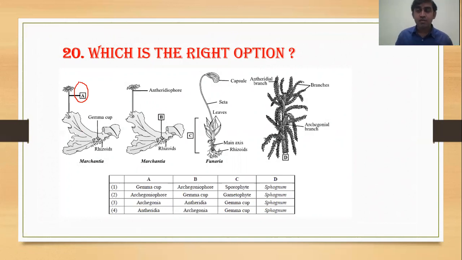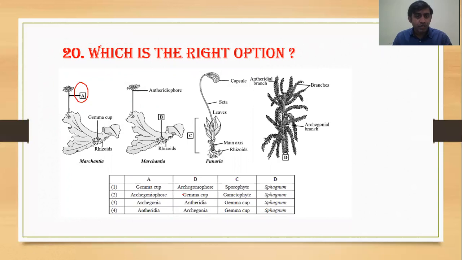There is one famous Marathi movie, its name is Sairat. And the name of the female actress in that movie is Archie, Archana. Archie means female. So you can memorize the female sex organ. Archie means female, and male is antheridium.